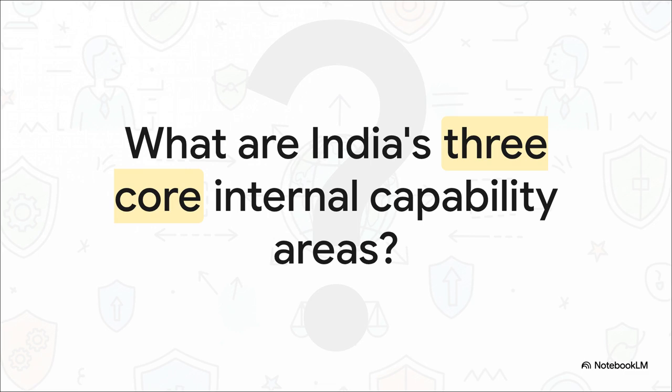Let's do a quick active recall check. Ask yourself right now, what are the 3 core areas of India's internal capability building that were triggered by this US-China competitive coexistence? Take a second. Okay, the answers are defense modernization, technological self-reliance, and supply chain resilience. Integrating those 3 elements is absolutely critical when you're mapping out the domestic impact.